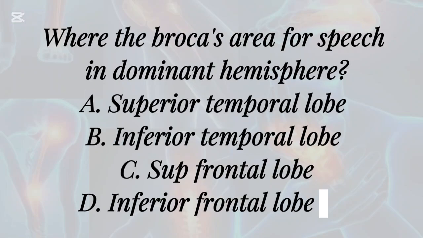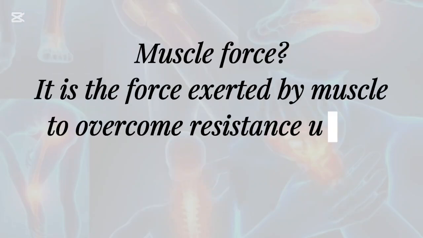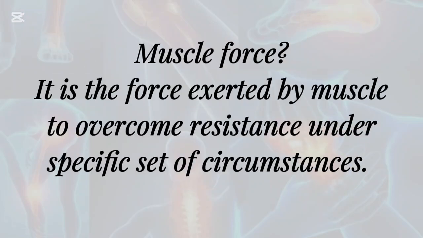Where is Broca's area for speech in the dominant hemisphere? A. Superior temporal lobe, B. Inferior temporal lobe, C. Subfrontal lobe, D. Inferior frontal lobe. Muscle force: it is the force exerted by muscle to overcome resistance under a specific set of circumstances.